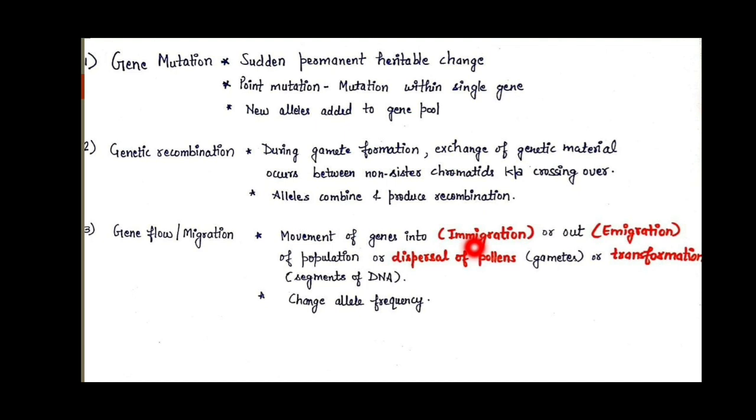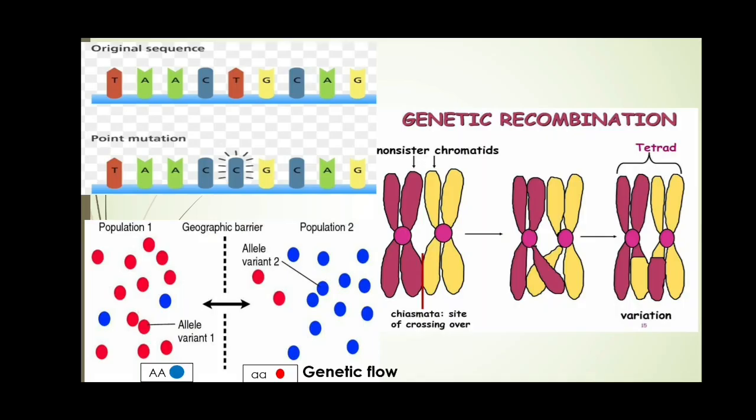This gene flow can also take place by dispersal of pollen grains in case of plants. And the third mechanism is transformation, that is the uptake of naked DNA by any bacterial cell. So these are the different ways how gene flow or migration takes place, and again it will lead to a change in the allele frequency.